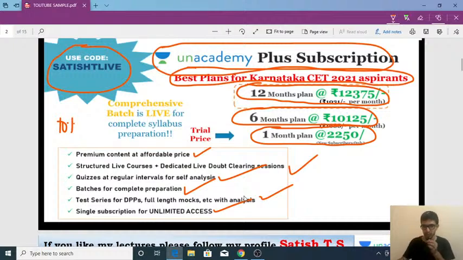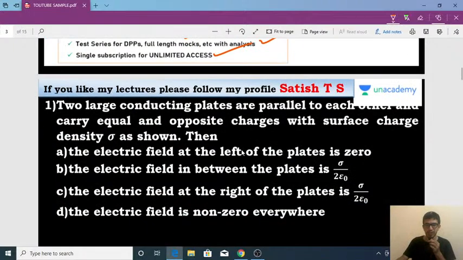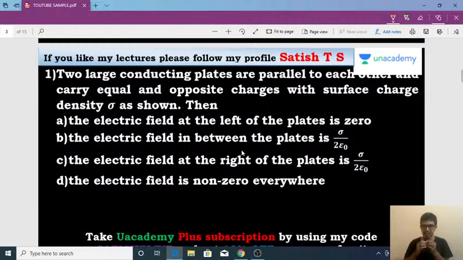So let's move to the problem now. The problem on electrostatics, lecture number 2. If you have missed lecture number 1, kindly go through the previous lecture, which is uploaded on Unacademy under the Karnataka CET category. Look at the first problem for the session now. Two large conducting plates are parallel to each other and carry equal and opposite charges with surface charge density sigma, as shown in the figure. Then which of the following options is correct?